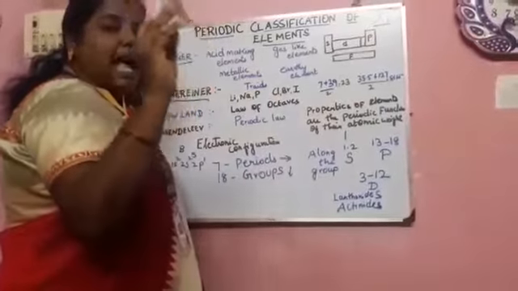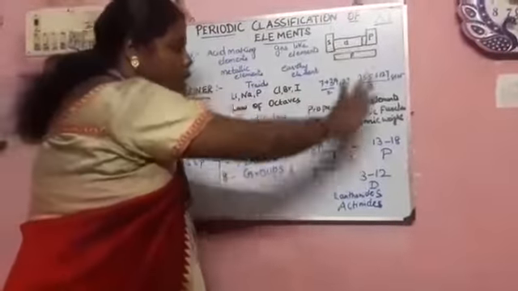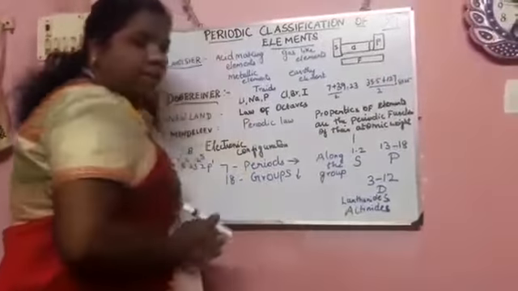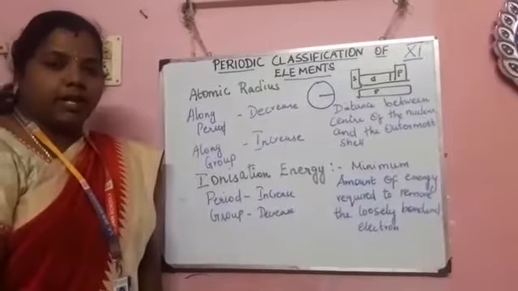Okay, one is the actinides, one are the lanthanides, other one is the actinides. This is the way of arranging the periodic table. Let's see the important definitions in the periodic classification.